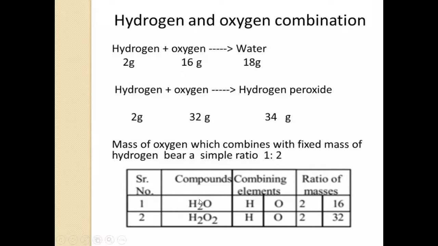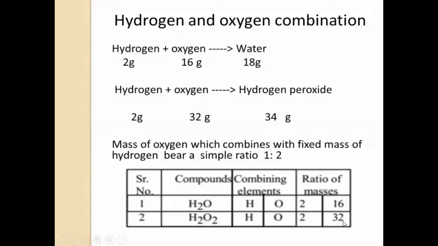Here the table is given. Series number 1, compound: the first compound is water. The combining elements are hydrogen and oxygen, and the ratio of masses is 2 and 16. In the second example, the compound is hydrogen peroxide, H2O2. The combining elements are hydrogen and oxygen, and the ratio of masses is 2 and 32. So the ratio of masses is in simple whole numbers, multiples of 1 and 2. The ratio of 16 and 32 is 1:2.